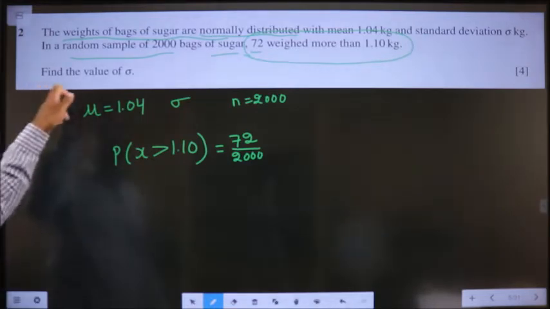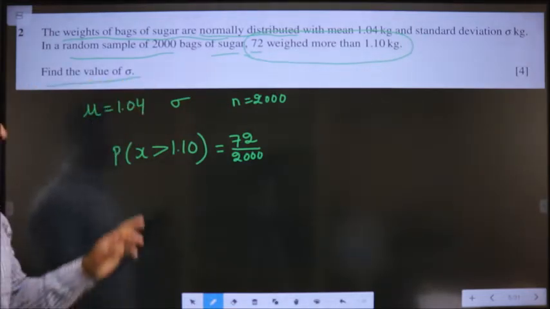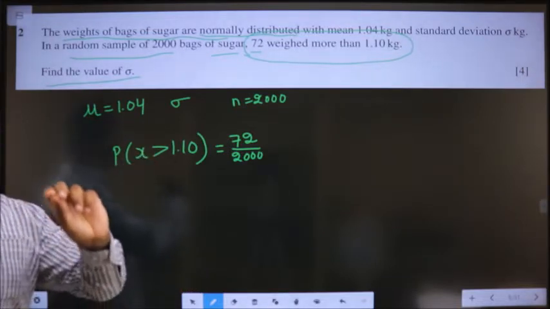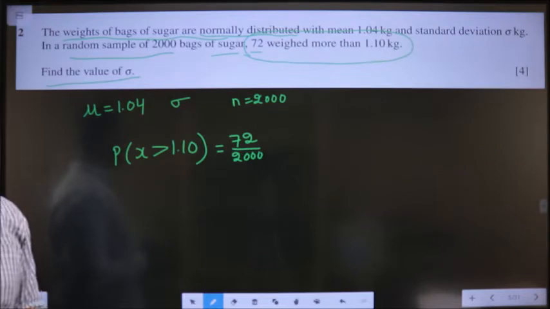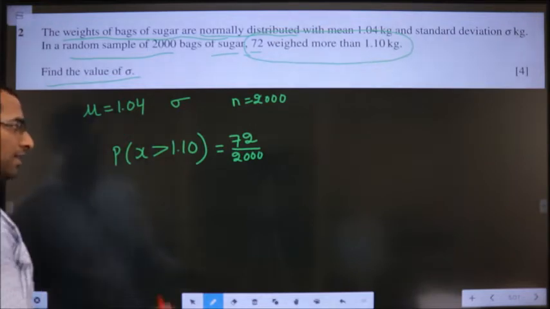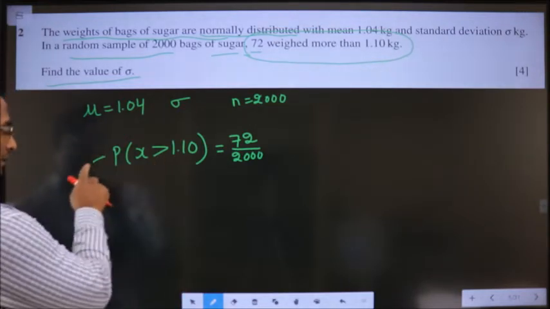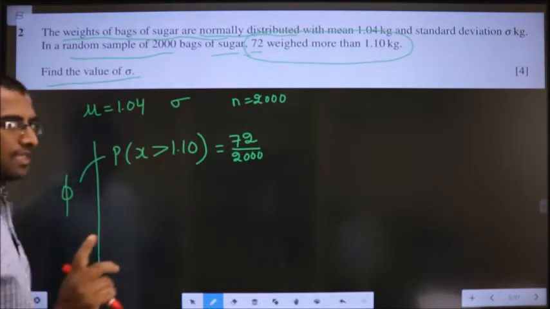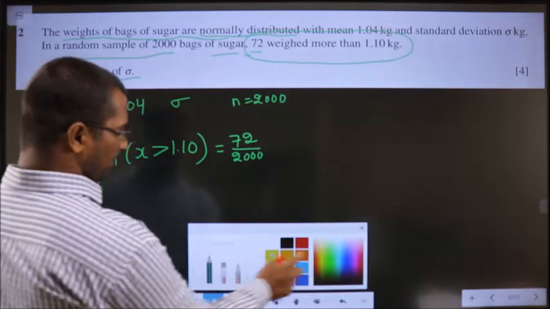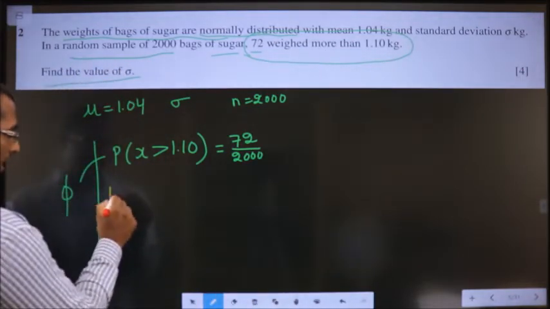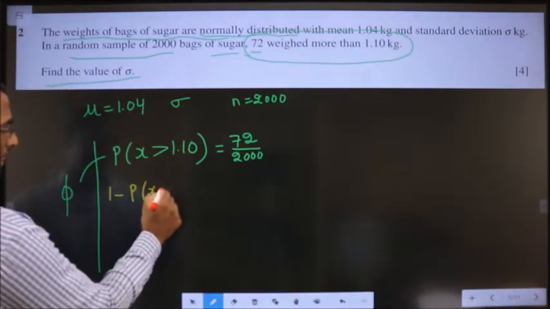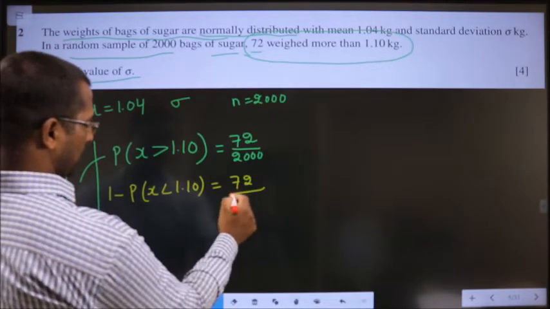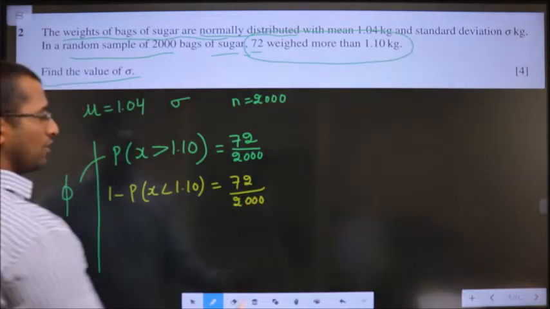Now find the value of standard deviation. From this we simplify, we get the standard deviation value. Okay. Let us start. Here it is greater than; to bring phi into the sum, it should be a less than symbol. To get the less than symbol, I need to do 1 minus P of X less than 1.10 is equal to 72 by 2000.